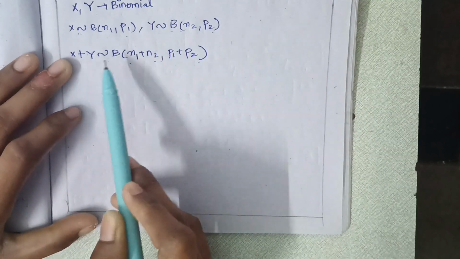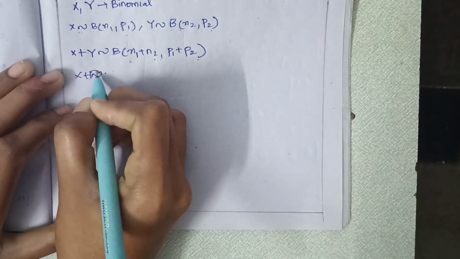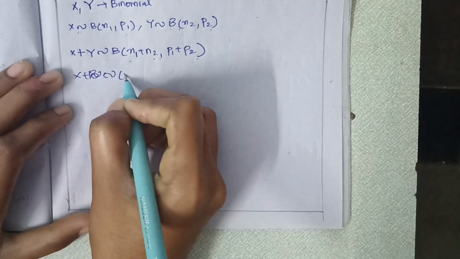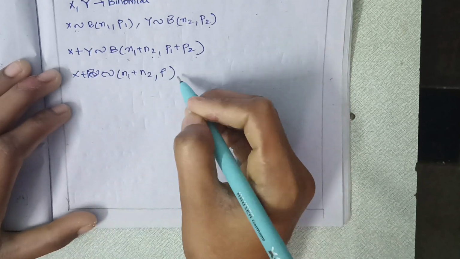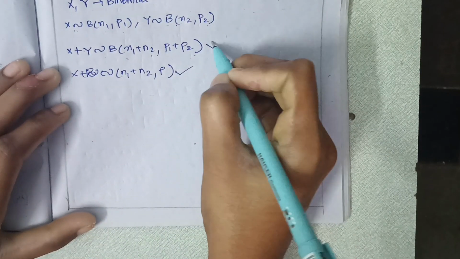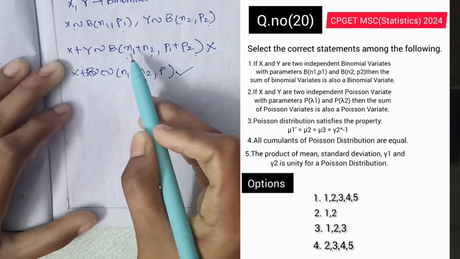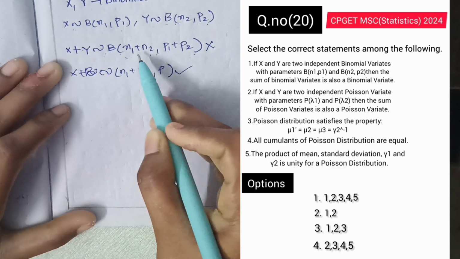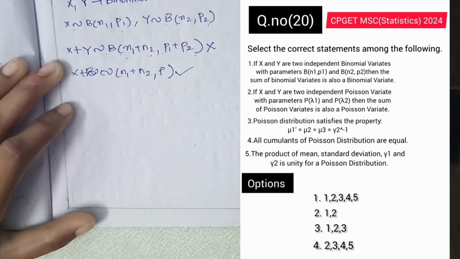So x plus y follows the binomial distribution with parameters n1 plus n2, p. This is the correct statement. But the given statement says x plus y follows binomial distribution with n1 plus n2, p1 plus p2. So the first statement is wrong.